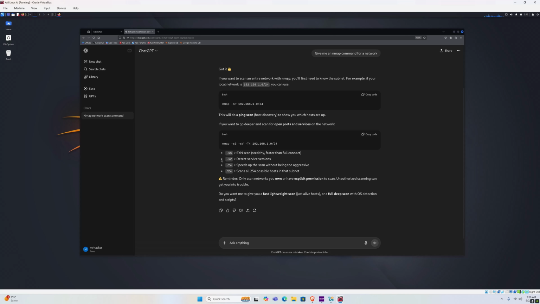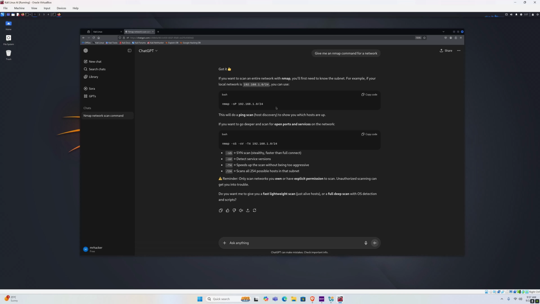But this is what we consider a bad prompt. Nothing has been detailed to ChatGPT for it to know exactly what it needs to do. It luckily guessed the subnet, so if it gave a different IP address and you scanned a different IP address from its command by just copying the code and running it in your terminal, you could get in trouble for scanning unauthorized IP addresses or devices that you do not have permission to scan.